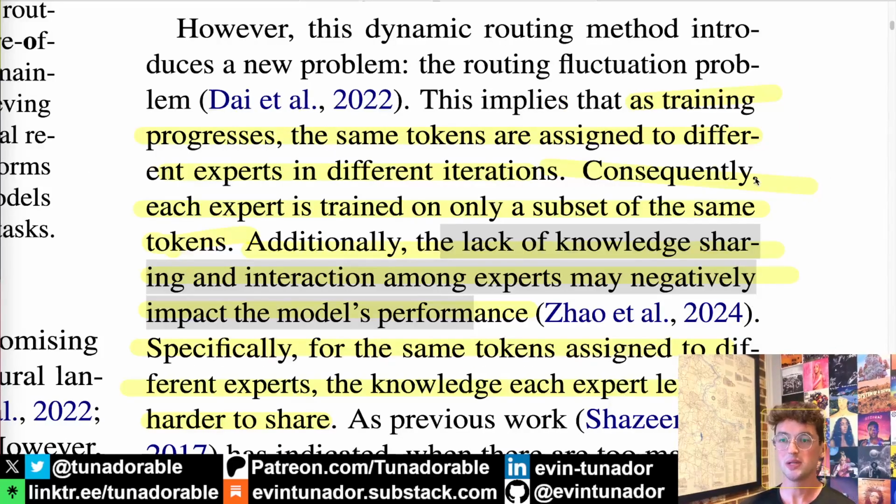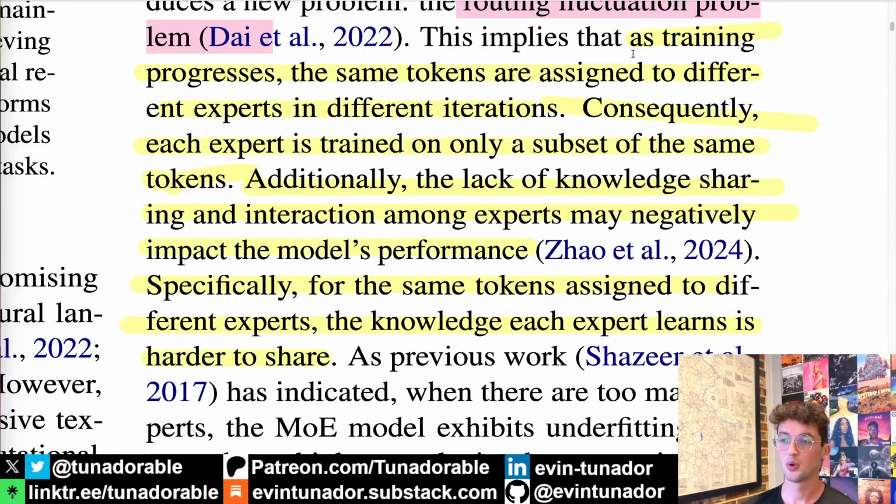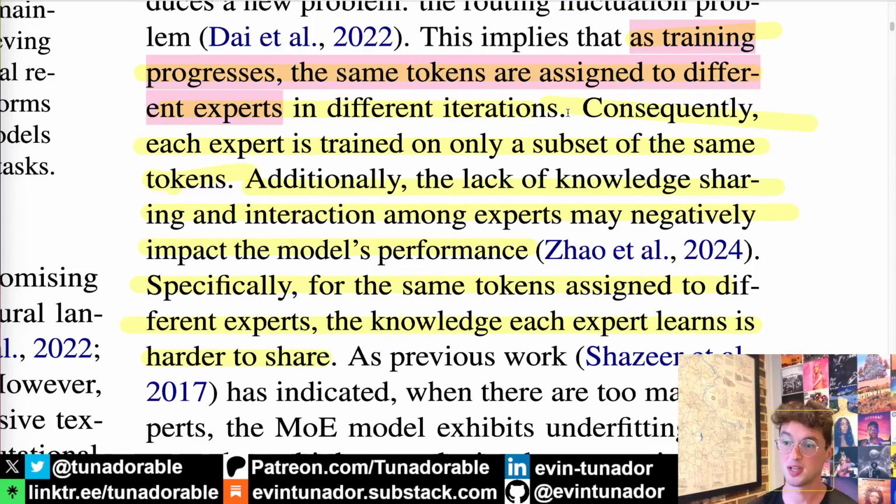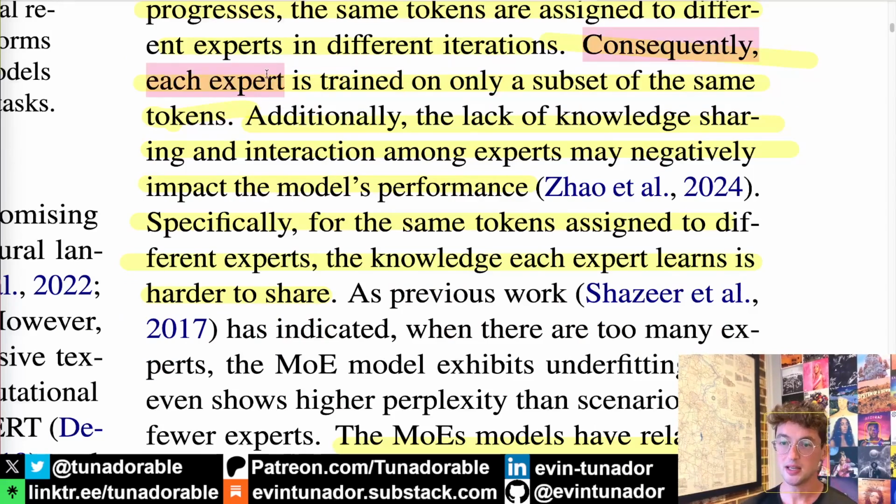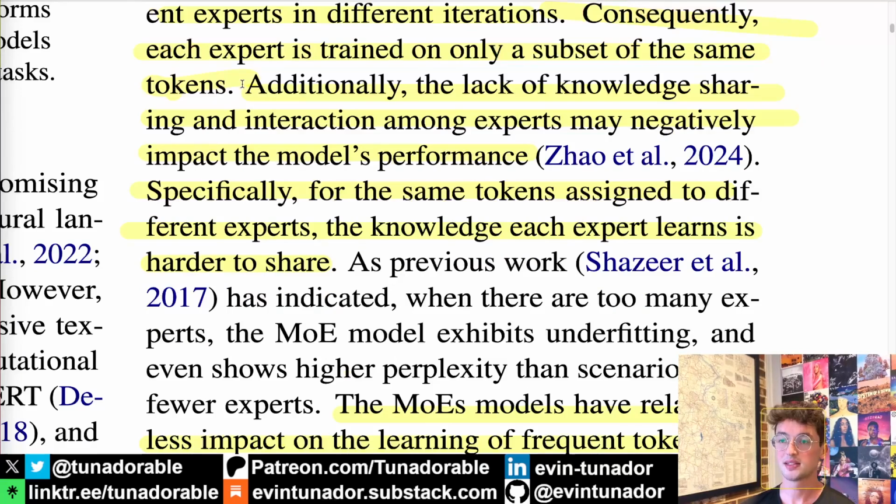So whenever you get into dynamic routing, the idea of giving different experts different tokens in a way that is not fixed, you introduce the routing fluctuation problem, where basically as training progresses, the same tokens are assigned to different experts, right? Usually repeatedly, given maybe your router starts having a bias towards, oh, this token should go towards this expert or something. And consequently, each expert ends up being trained on only a subset of the total number of tokens that tends to be the same. And this lack of knowledge sharing and lack of interaction among experts might negatively impact the model's performance.